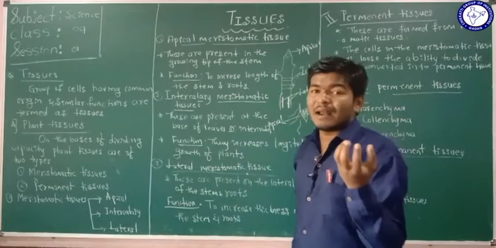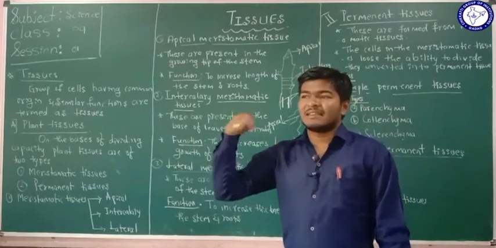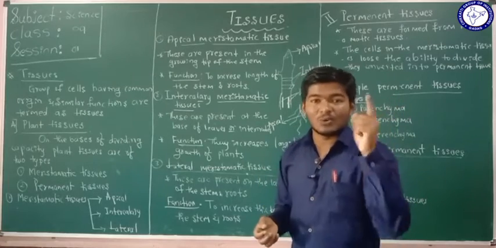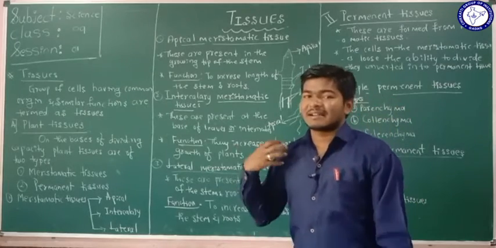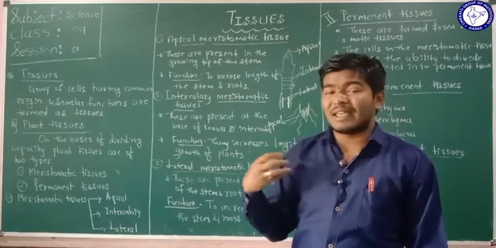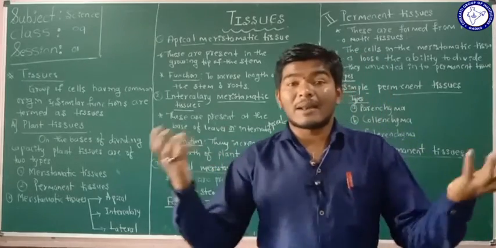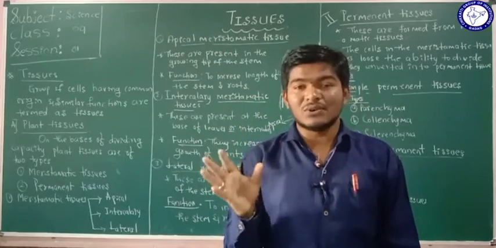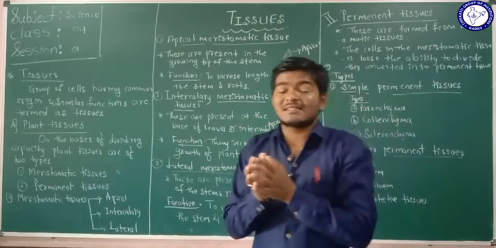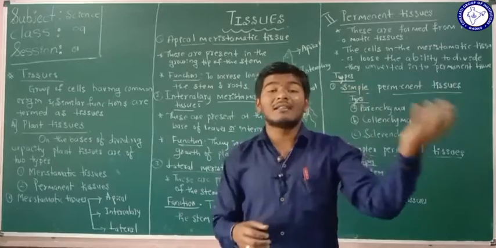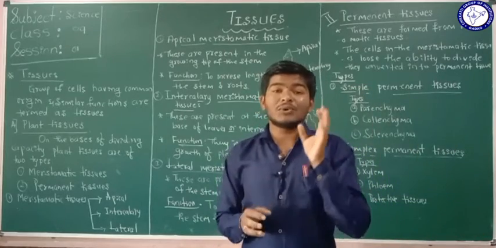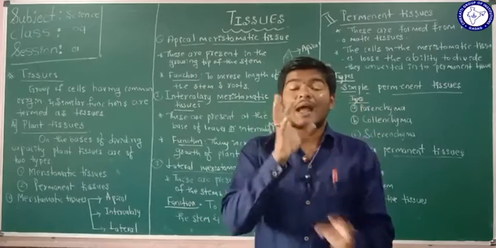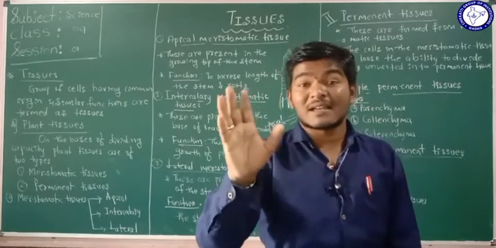For one example, transportation in the amoeba is done by only one cell, but transportation in an animal body or a plant body is done by separate, different cells. Some different cells in the animal or plant body do a definite work, and the structure of those cells is the same.